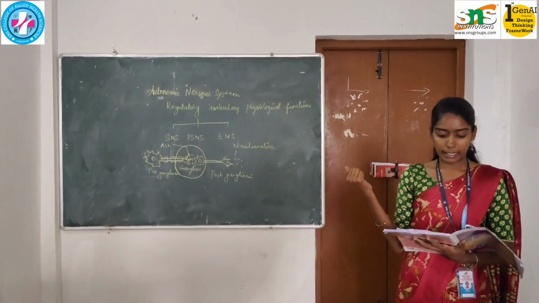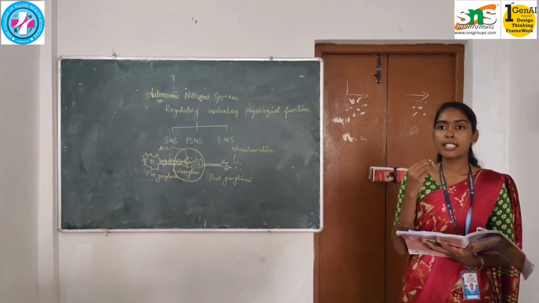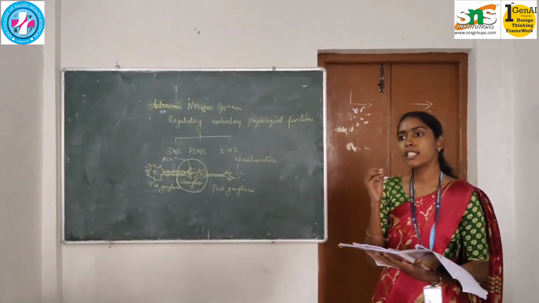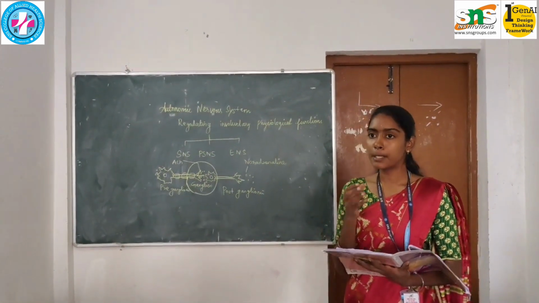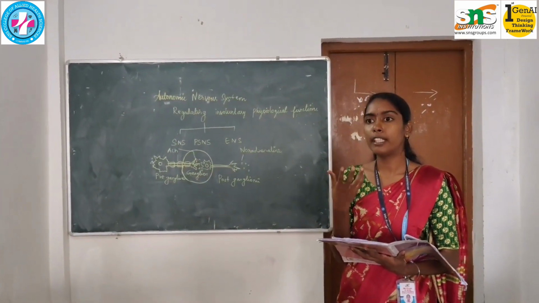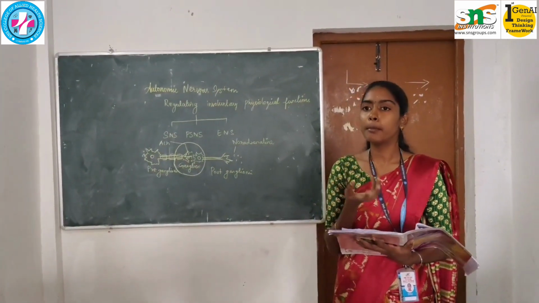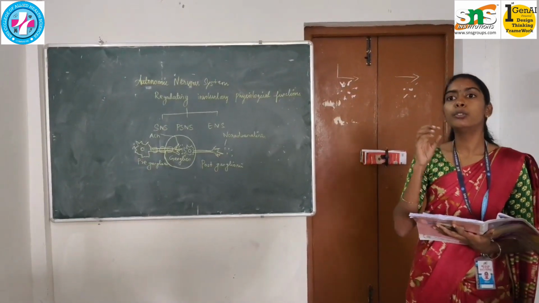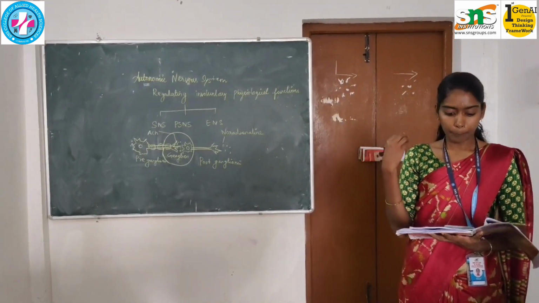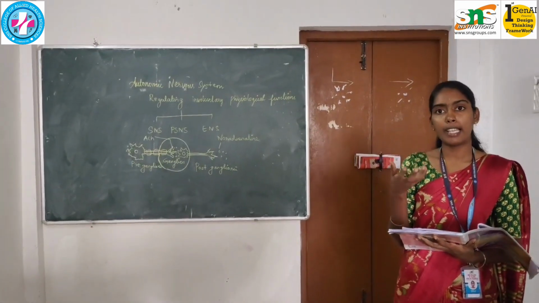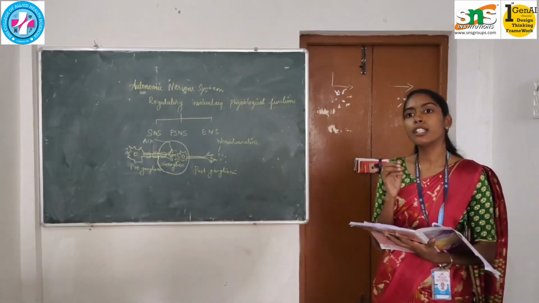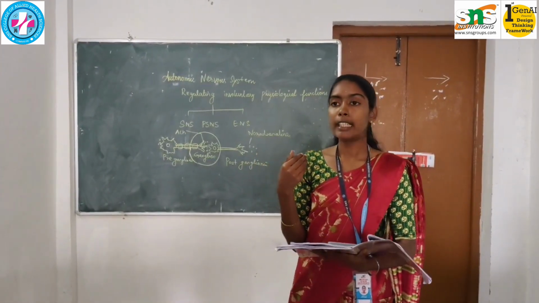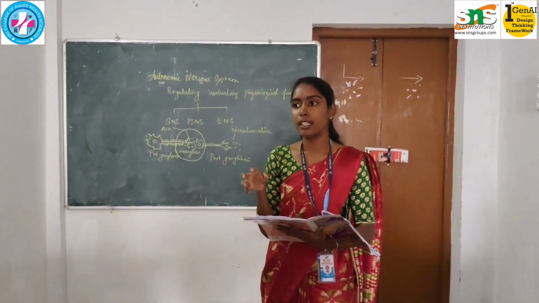The major function of the enteric nervous system is to help digestive tract motility. Motility means movement; here we are referring to peristaltic movement. What is peristaltic movement? It is the involuntary movement of the digestive tract to pass the food along. The next is secretion in our digestive tract, which helps to promote digestion quickly. Next is increasing the blood flow to the gastrointestinal tract.